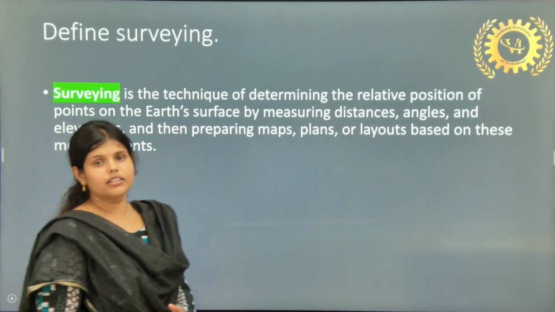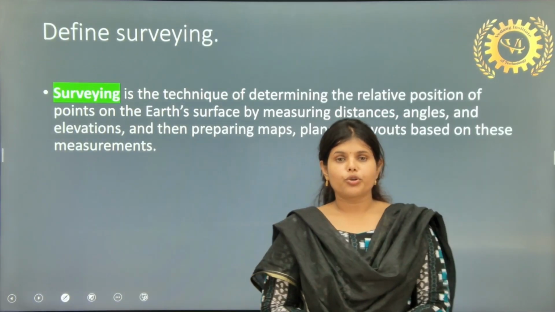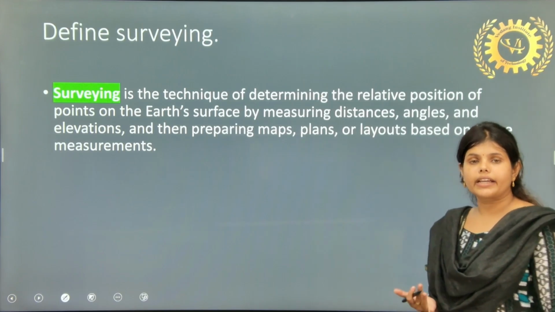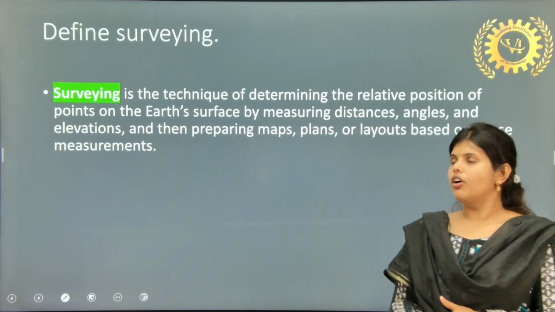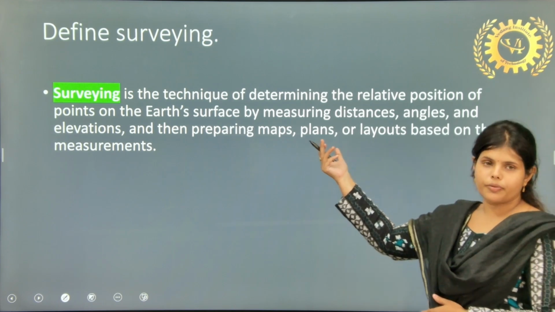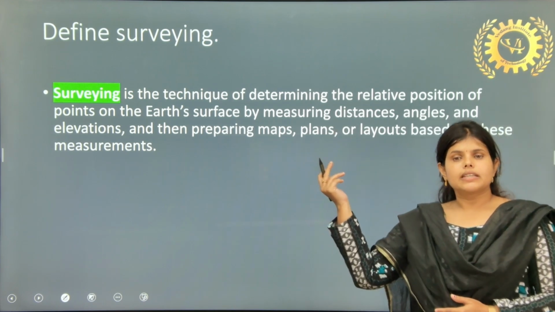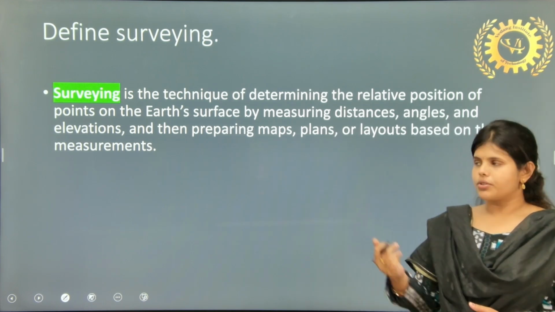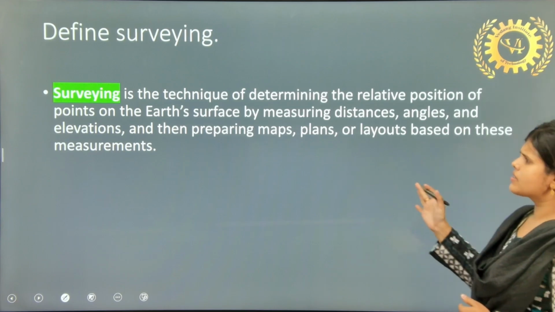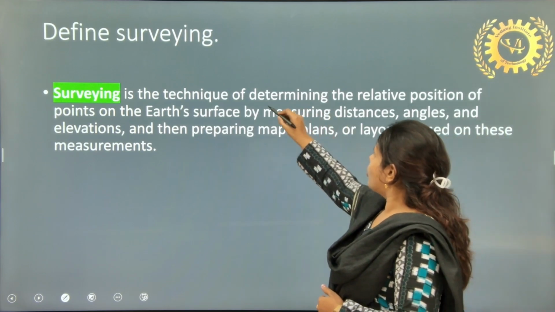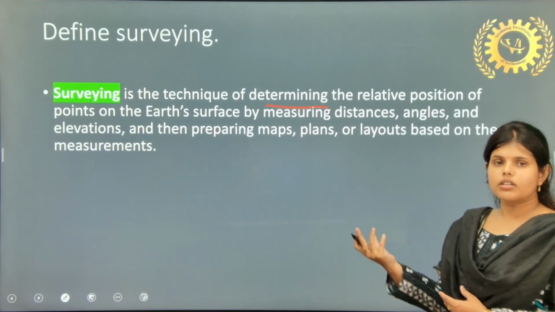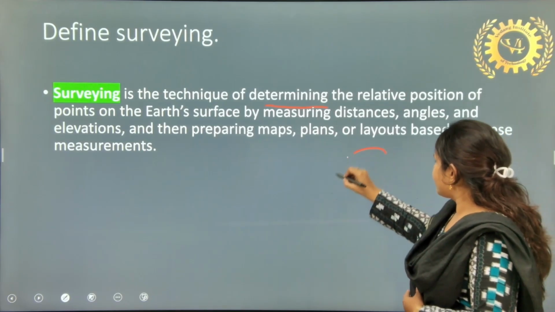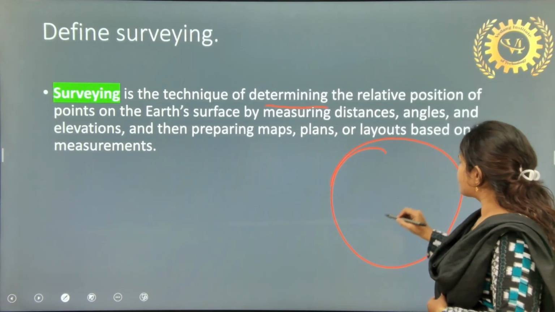Define surveying. This can come in your exam. Surveying is the technique of determining the relative position of the earth's surface by measuring distance, angle and elevations. Surveying is nothing but to measure or determine the relative position of points on the earth's surface.